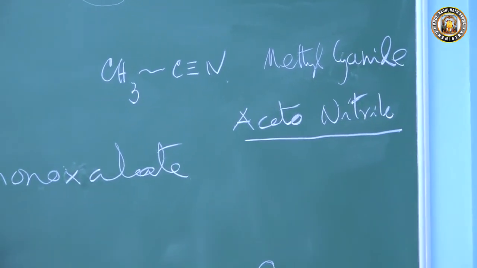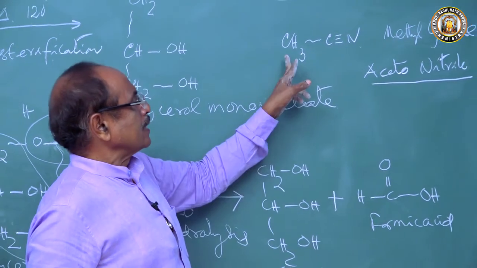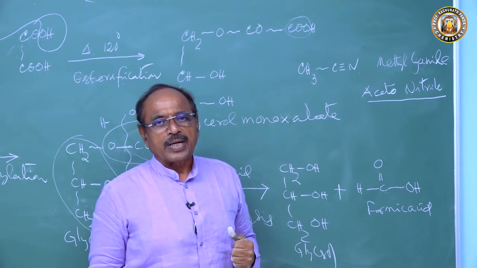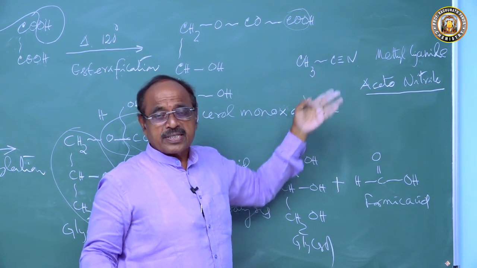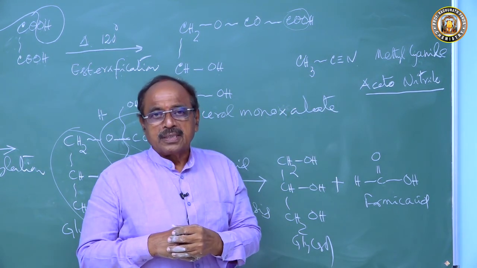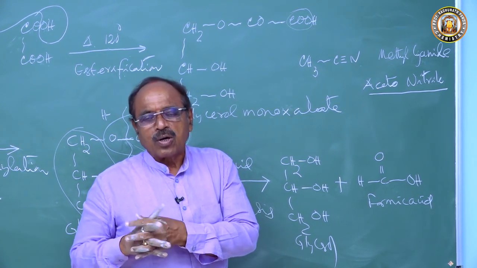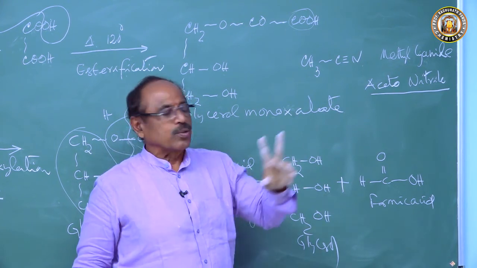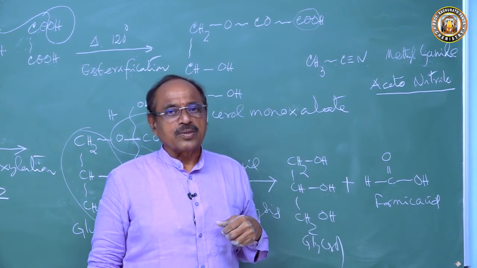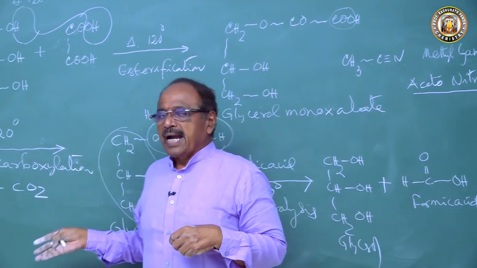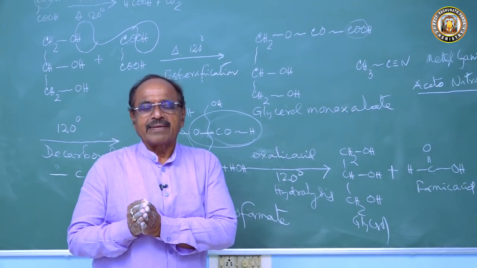My question to all of you, the students of the second year science: why is CH3CN called acetonitrile? There is no CH3CO group. CH3CO with CH3 is called acetone. CH3COCl is called acetyl chloride. CH3CONH2 is called acetamide. But there is no CH3CO group, yet it is called acetonitrile. Why is it called acetonitrile? Go through this, and also go through hydrogen bonding. What is hydrogen bonding? I will discuss that in the next class.